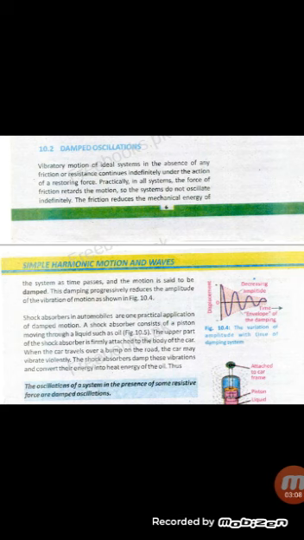Now let's see the application of damped motion. This application we see around us. Let's suppose a shock absorber, and this shock absorber consists of a piston, and this moves through liquids such as oil, and the upper part of the shock absorber is attached to the body of the car. When the car starts to move on a road, the car may vibrate violently. So the shock absorber damps this vibration and converts it into heat energy.